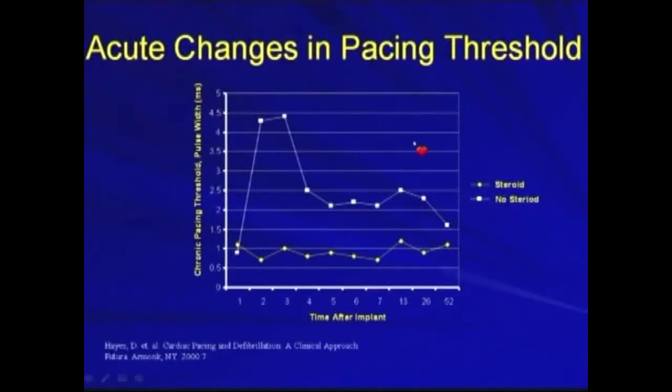For the pacing threshold, we usually use steroid-eluting leads, because if you use steroid-eluting leads, the threshold is better. There will not be an acute increase in threshold. If you use no steroid in the lead, there may be an acute rise in the pacing threshold after implant. So if you use steroid-eluting leads, the threshold is better.